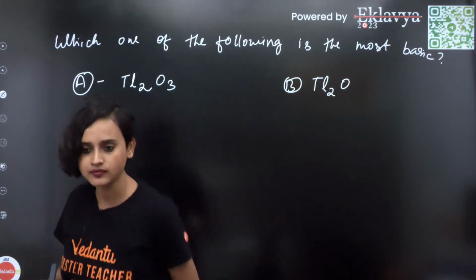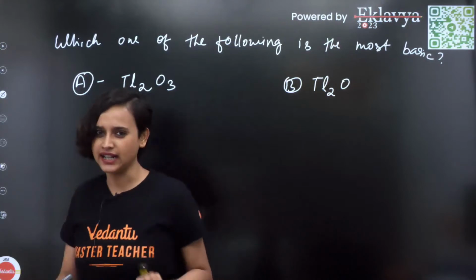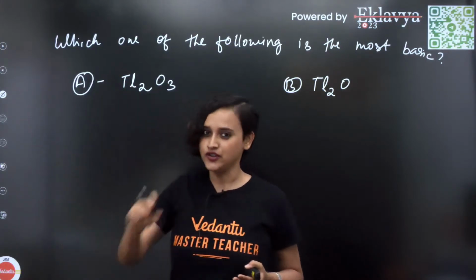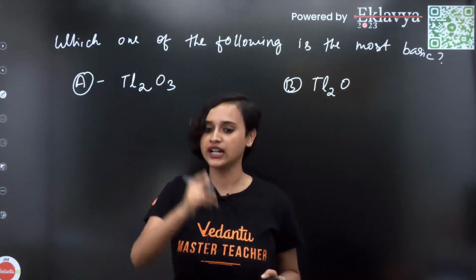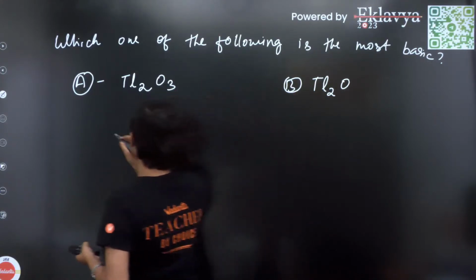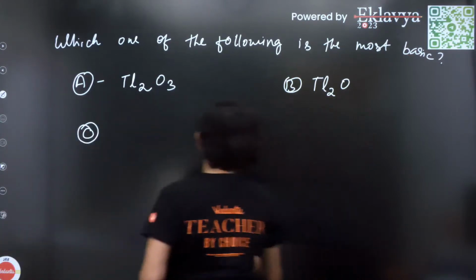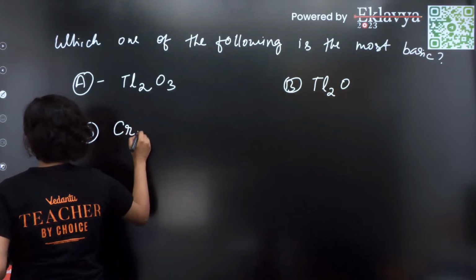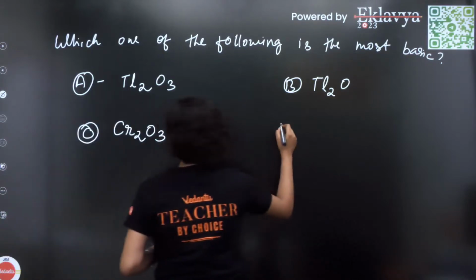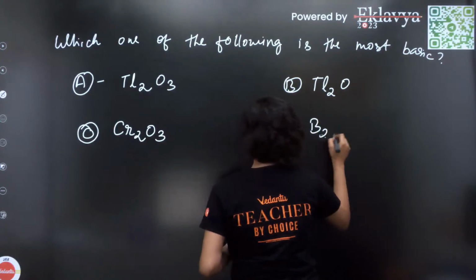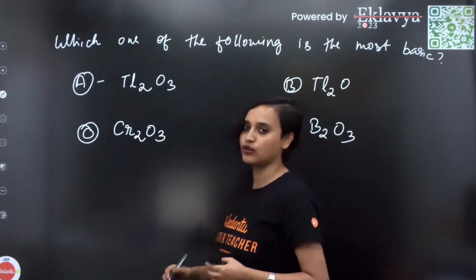But I have told you the answer, right? It is potassium trioxalato cobaltate 3. So whichever in your exam was the correct answer, just click on that. Option C was probably Cr2O3, and option D, my dear student, was B2O3. What do we know about this?